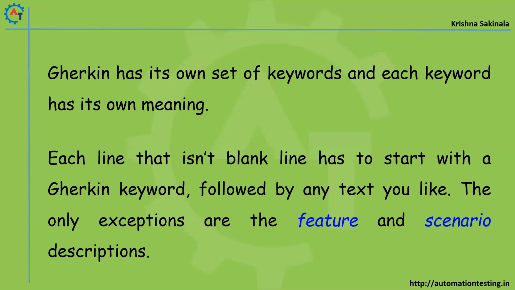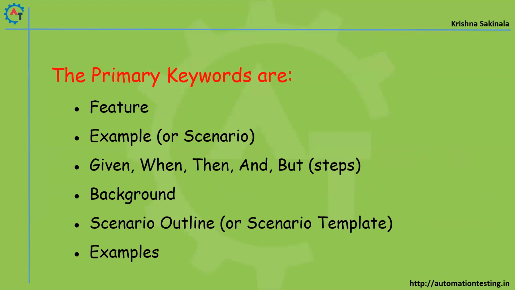Okay. So there are some predefined primary keywords. We'll see what those are. Feature is a keyword. And then example or scenario.